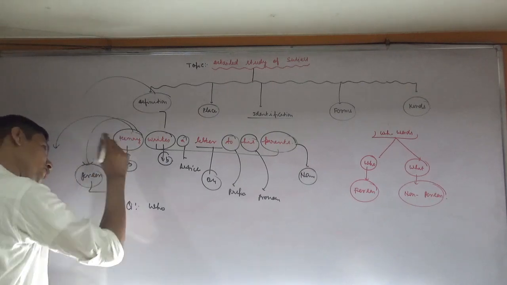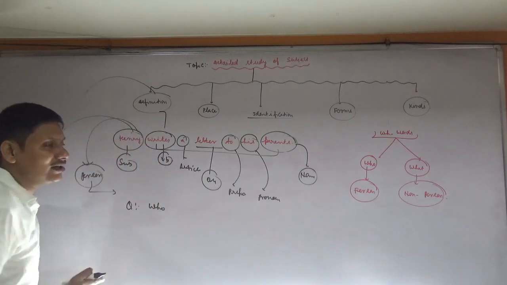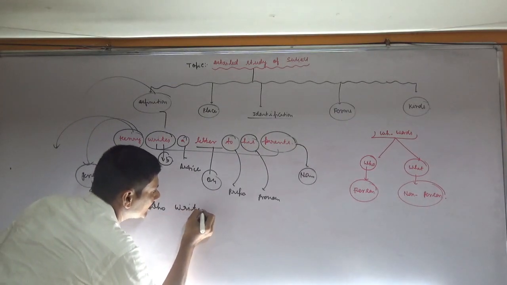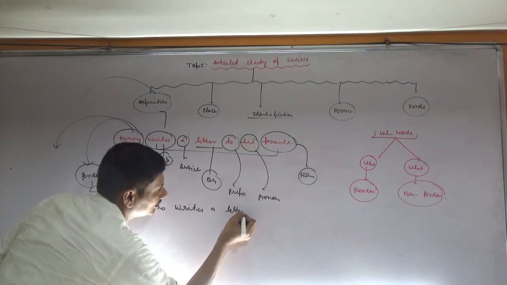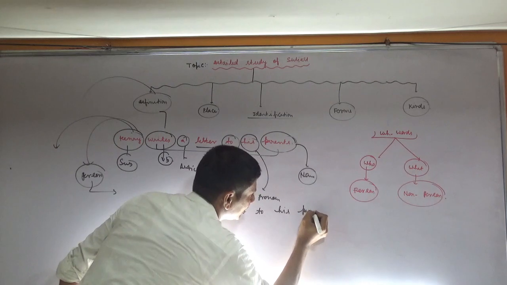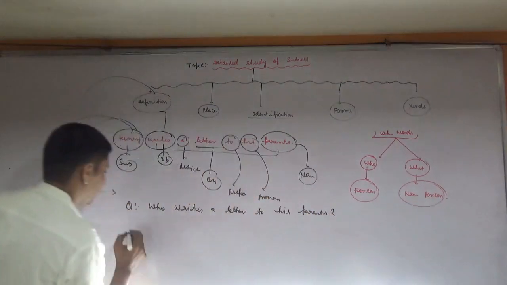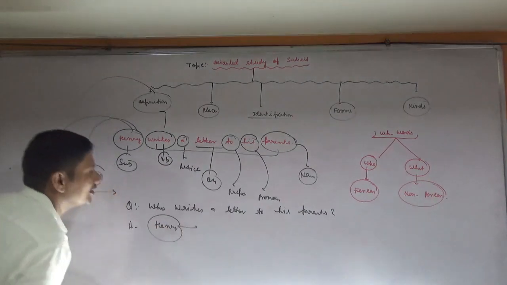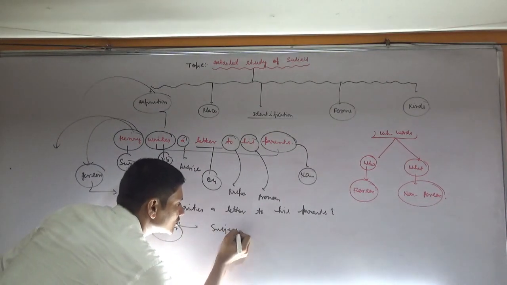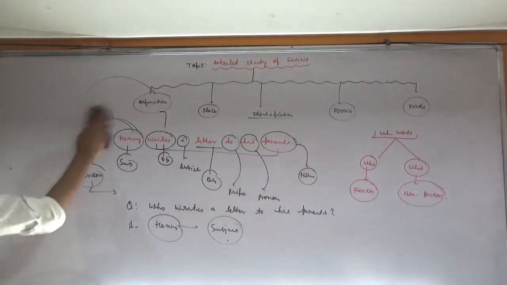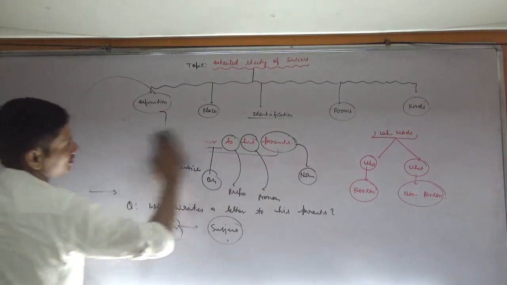Okay, so who writes a letter to his parents? You will get the answer, only answer, Henry. The only word is Henry, so this one is subject. Hope you have got it.